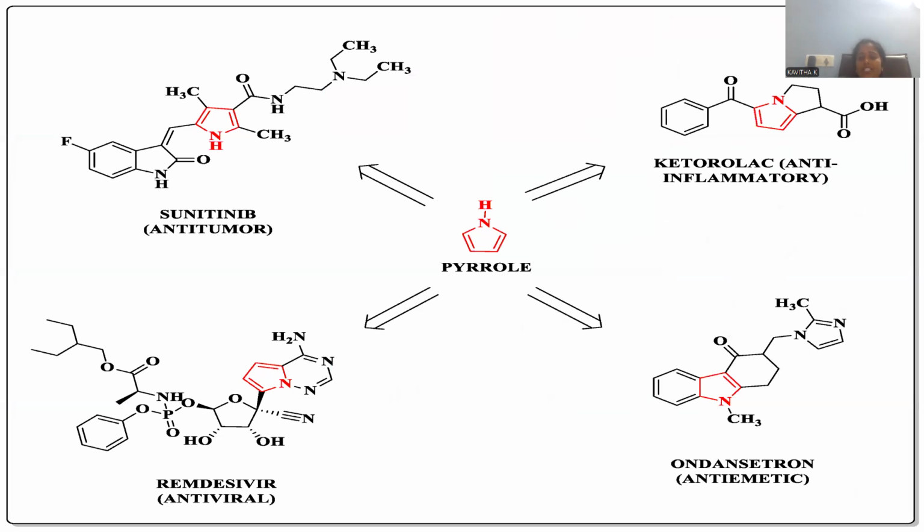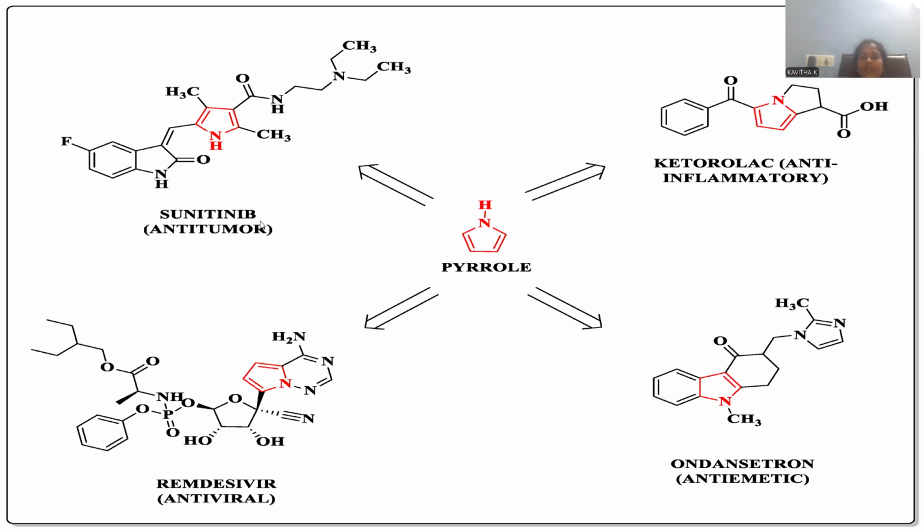Let me go with other applications pertaining to this pyrrole. Pyrrole core structure is available in these compounds. They also have potential applications, especially in the field of pharmacology, right? So here, if you observe the skeleton of the molecule, there is an indole kind of nucleus, and here is the pyrrole, mentioned with the red color indication, because this is the focus area for the session. This is the pyrrole, and here is the amide, and here is the tertiary amine. You can notice indole and pyrrole nucleus together existing in the molecule called sunitinib.